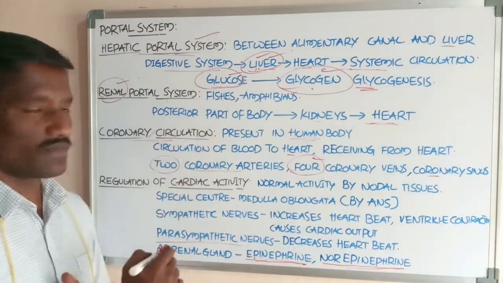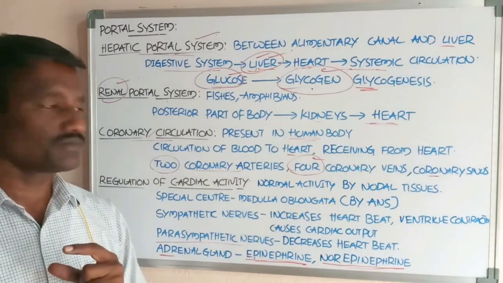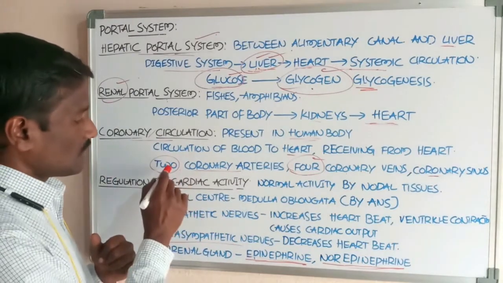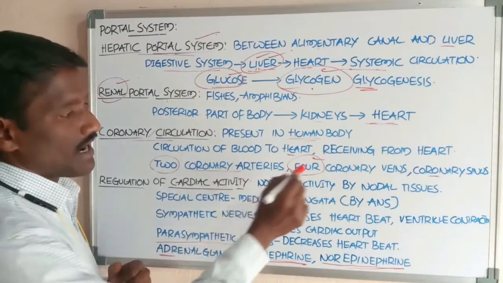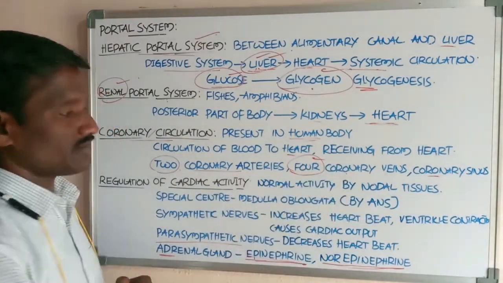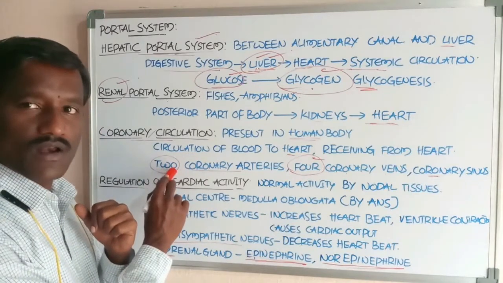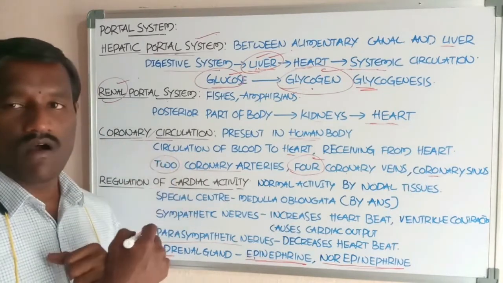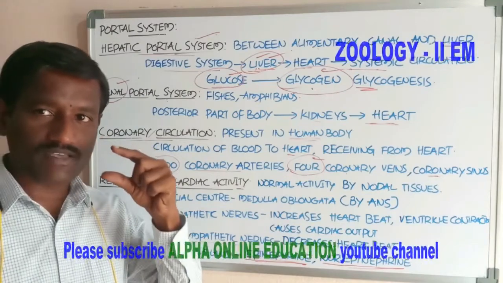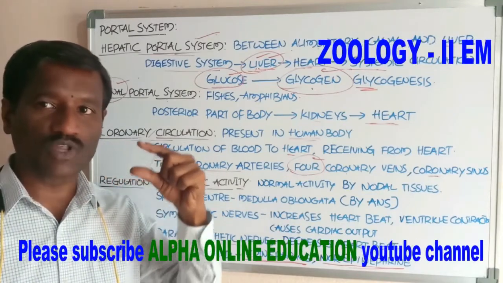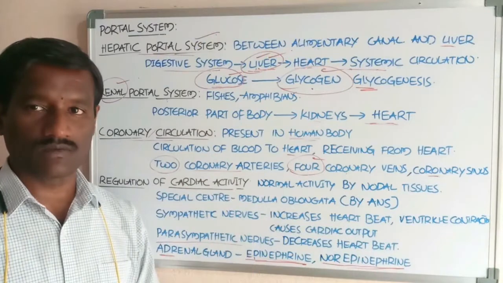Coronary circulation consists of 2 coronary arteries and 4 coronary veins. The 2 coronary arteries are the left coronary artery and the right coronary artery, which supply oxygenated blood to the muscles of the heart.